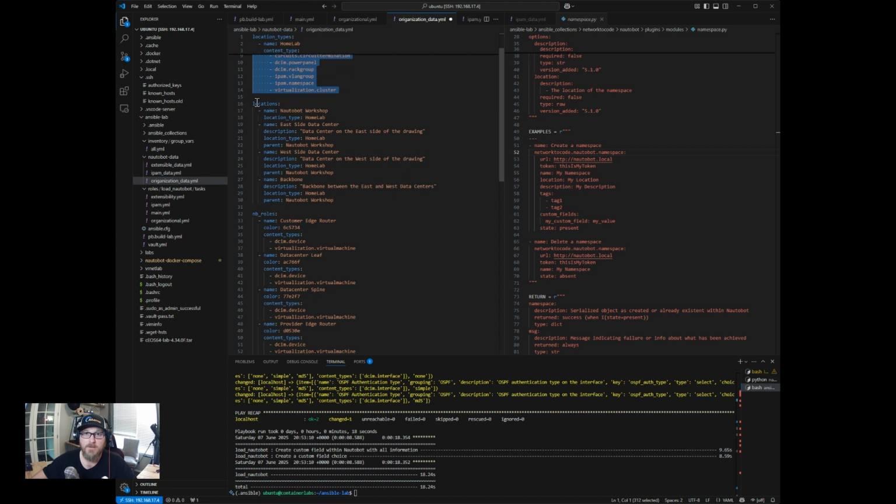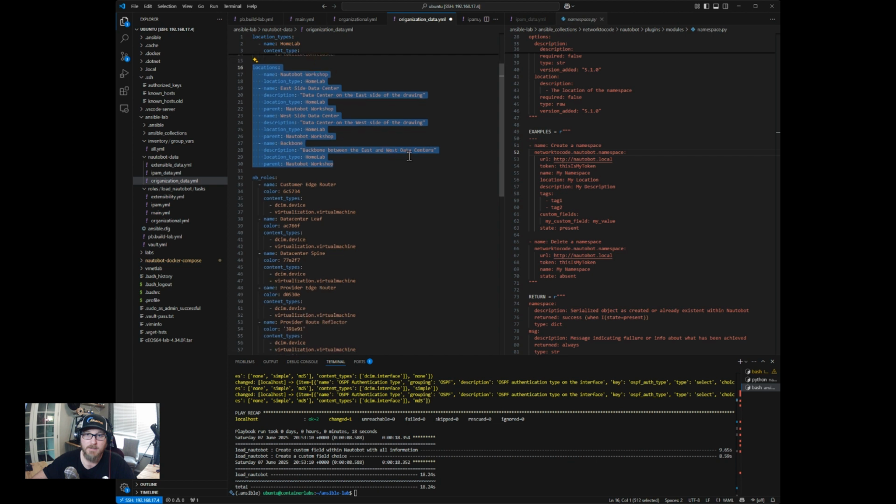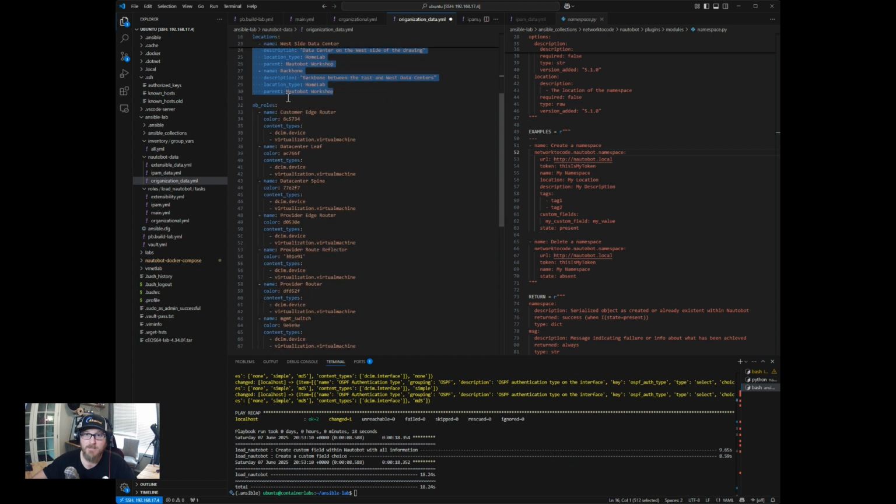Okay, so we have our location types. We're going to assign all of our locations to the same location type. Our locations are going to be the Nautobot Workshop. We'll do the East Side Data Center, the West Side Data Center, the backbone. Okay, so we'll have those locations placed in.